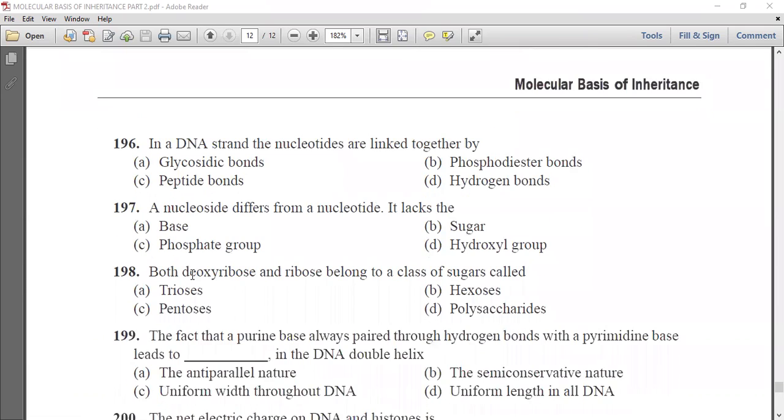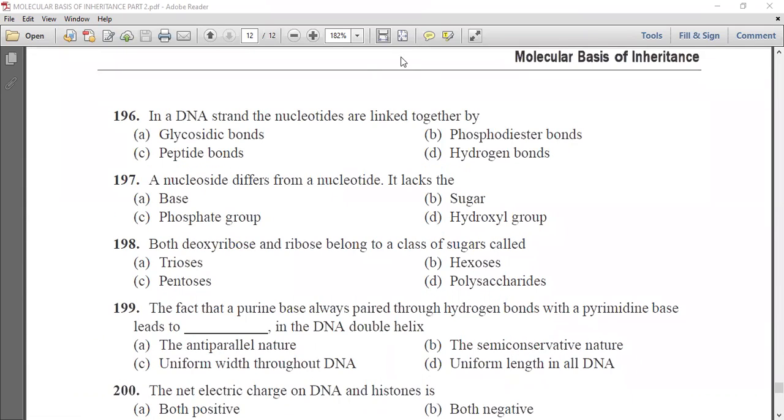Next question is, in a DNA strand, the nucleotides are linked together by glycosidic bonds, phosphodiester bond, peptide bonds, or hydrogen bonds. So the nucleotides are linked by phosphodiester bonds. A nucleoside differs from nucleotide. It lacks the base, phosphate group, sugar, or hydroxyl group.